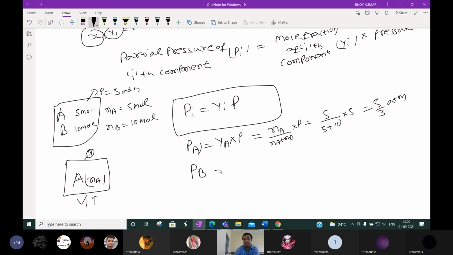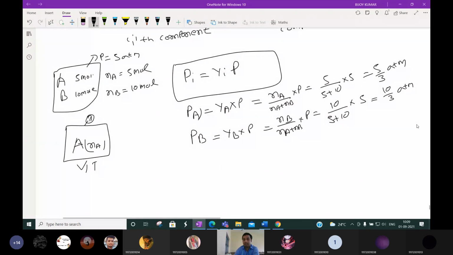And partial pressure of B will be Yb into total pressure P. Yb is what? Nb by Na plus Nb into P. It will be 10 by 5 plus 10 into 5. So it will be 15. It will be 10 by 3.